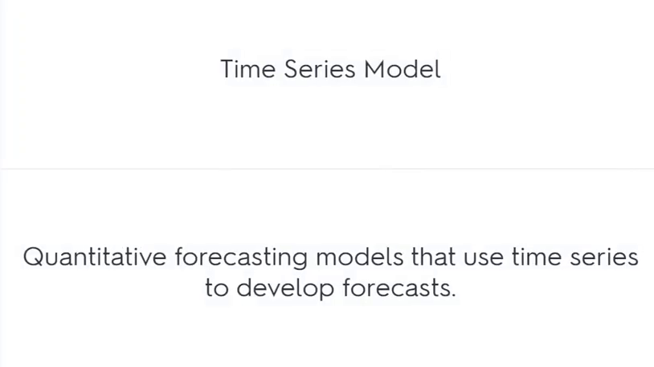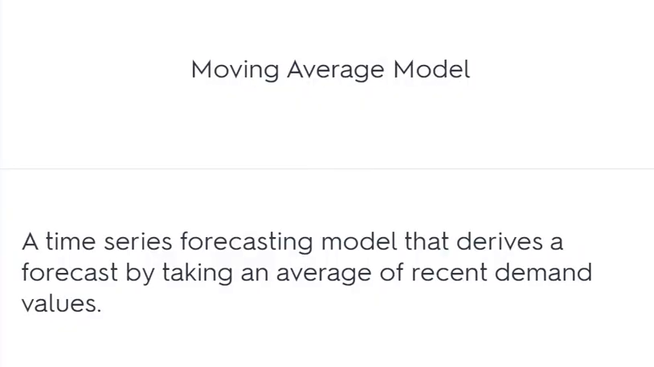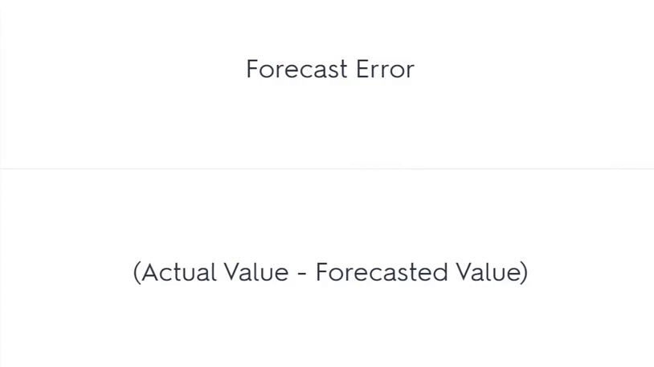Time series model: quantitative forecasting models that use time series to develop forecasts. Moving average model: a time series forecasting model that derives a forecast by taking an average of recent demand values. Forecast error: actual value minus forecasted value.